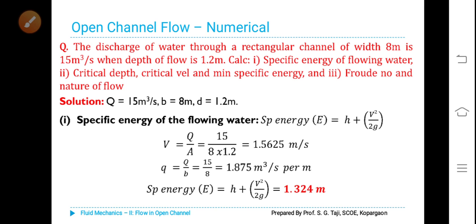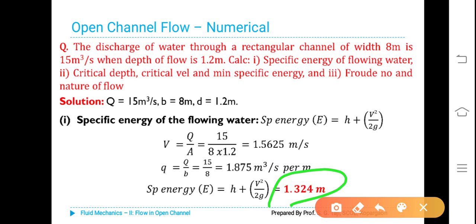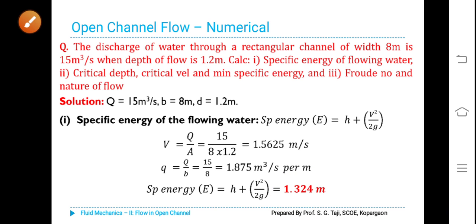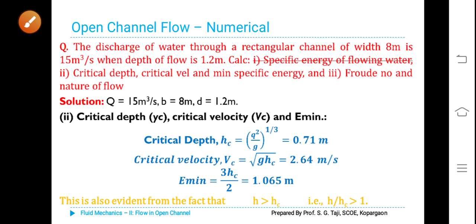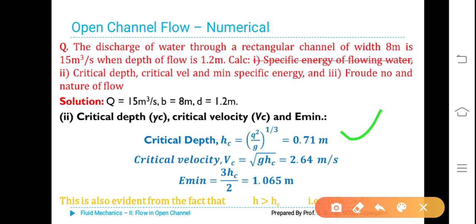You substitute and get the value 1.324 meter. Next you have to find out critical depth, critical velocity and E minimum. Formulae are there. By substitution you will get critical depth as 0.71 meter, critical velocity as 2.64 meters per second and E minimum is equal to 1.065 meter.